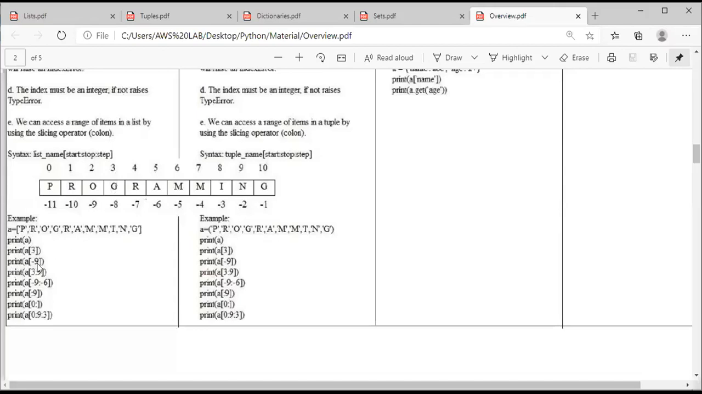Next, print a of minus 9. Print is a function, a is nothing but a list, minus 9 is the index value. What is the element at index minus 9? Here it is o, so the output for this print statement will be o. Clear everyone?